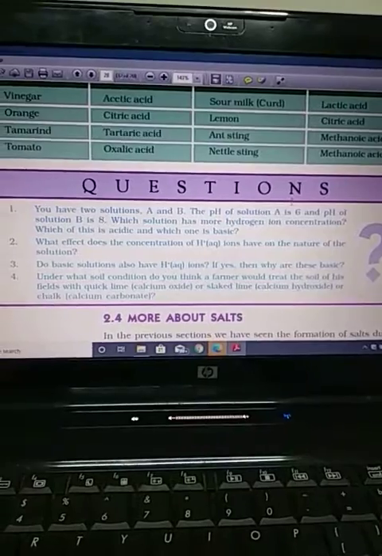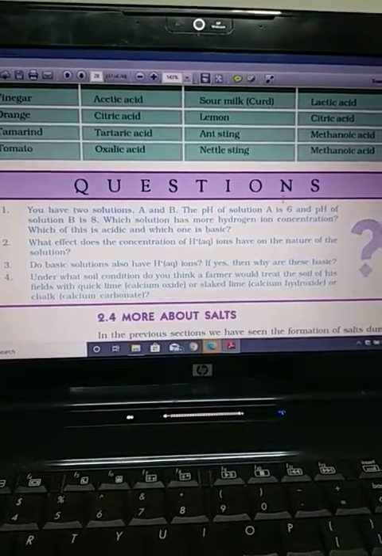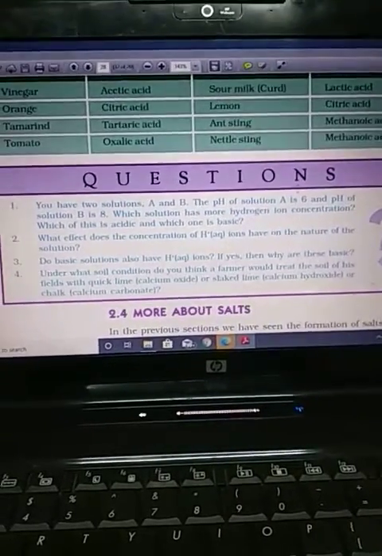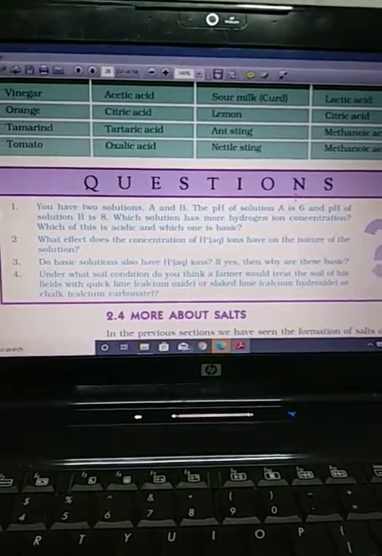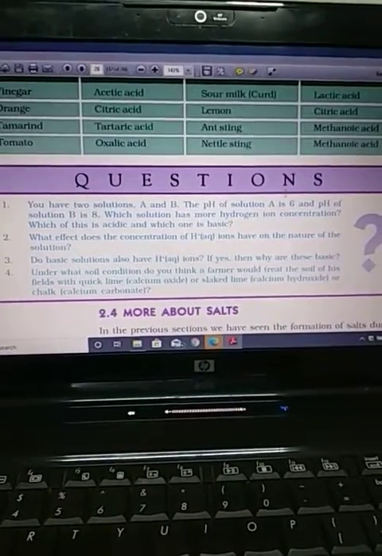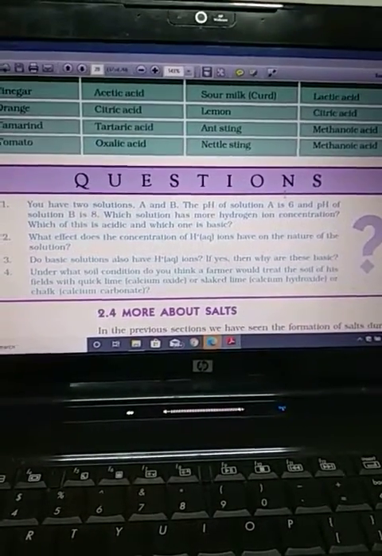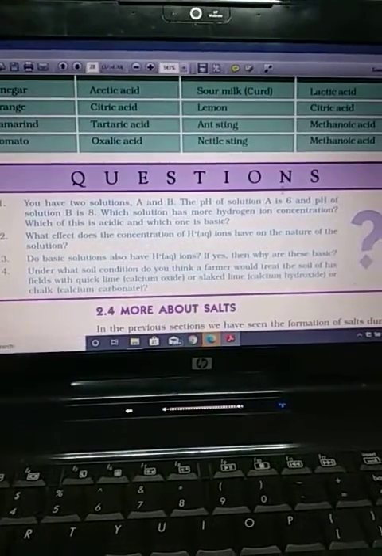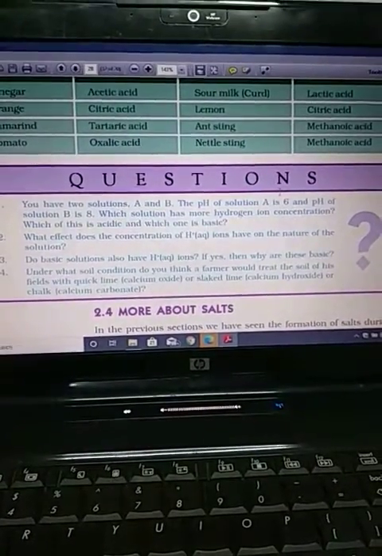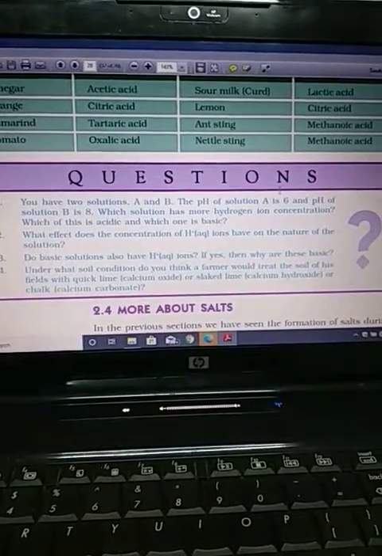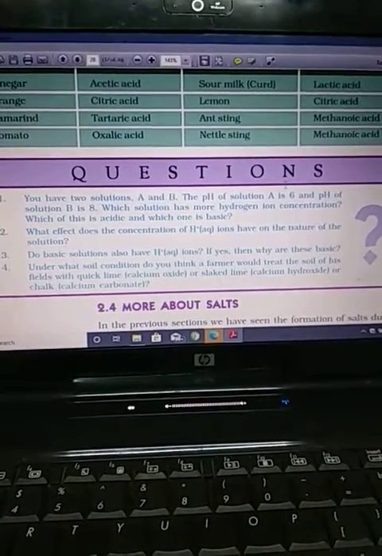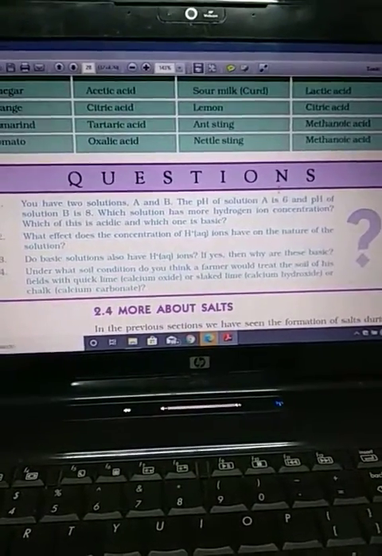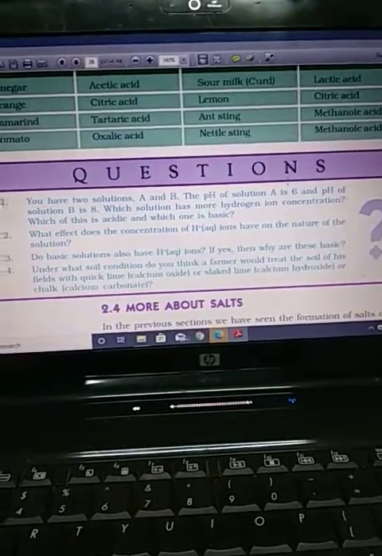Next question. Under what soil condition do you think a farmer would treat the soil of his field with quicklime? Yes, quicklime, when dissolved in water, gives calcium hydroxide. And calcium hydroxide is basic in nature, so it means the soil condition is acidic. So the farmer is going to treat his soil with calcium oxide, or slaked lime calcium hydroxide, or chalk calcium carbonate. All three of these compounds have basic nature.